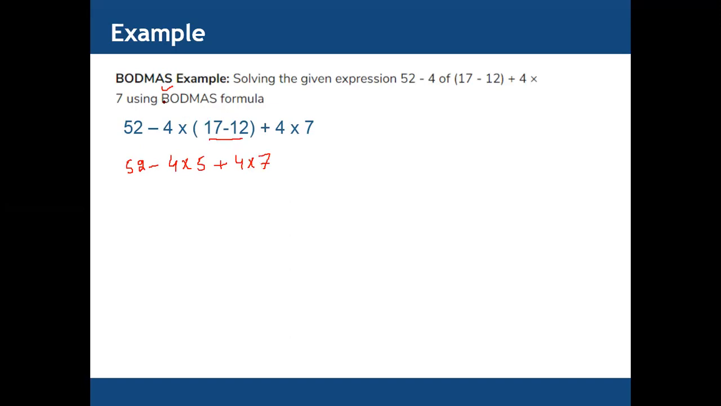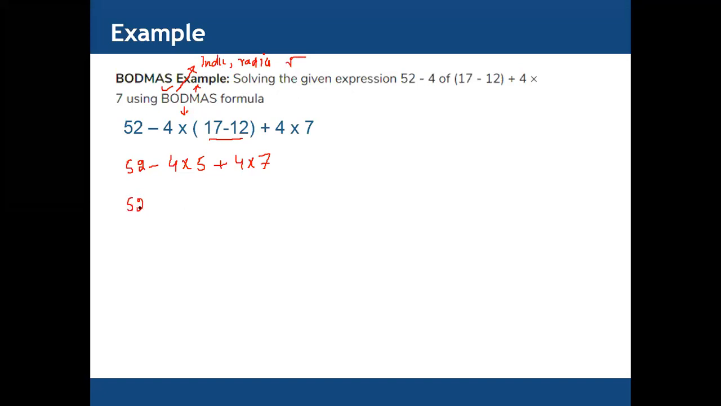So after B we have O. O means orders, which means indices if there is any power, or if there is any radical. Radical means square root or anything like that, but we don't have that one. Then we have division. We don't have division here. So next we need to solve multiplication.